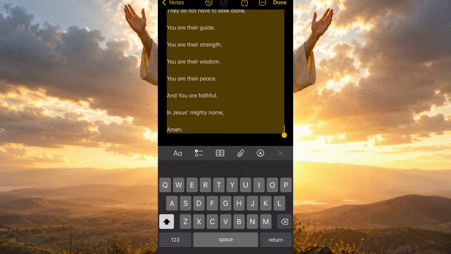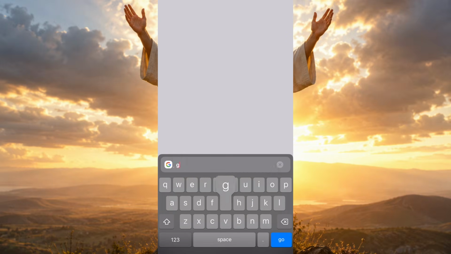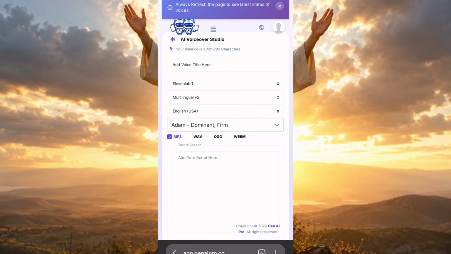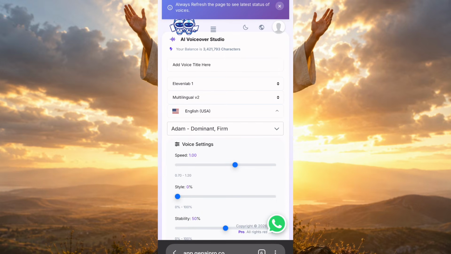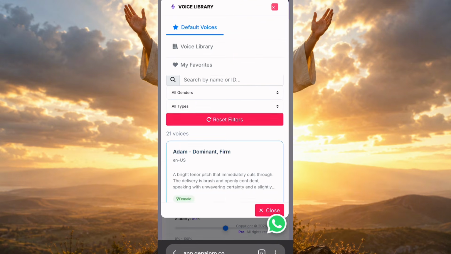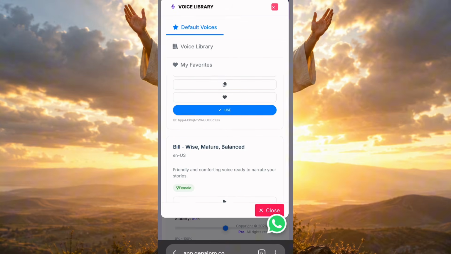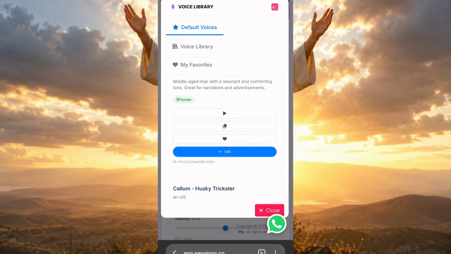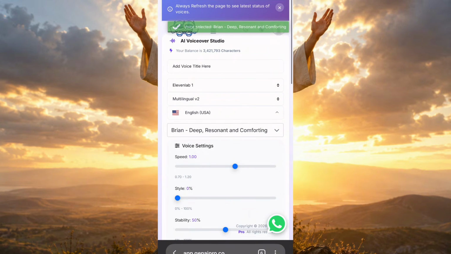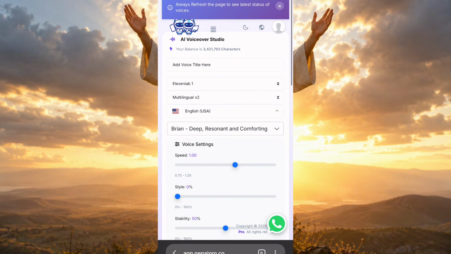Now I'm going to take it to the text-to-speech tool to generate the audio. So I'm going to go to my browser and search for Gen AI Pro. Now I'm going to look for the voice that I want to use. I'm going to come to this place where they wrote Adam Dominant. Then I'm going to look for my desired voice that I would prefer. So I'm going to click on use. Then I'm going to reduce the speed to 0.85.